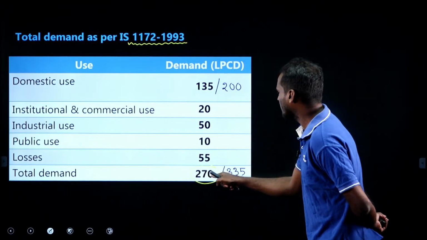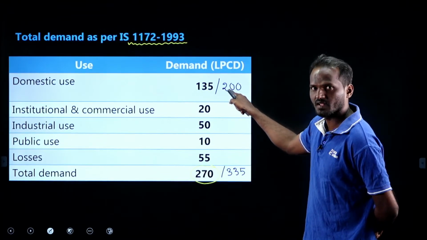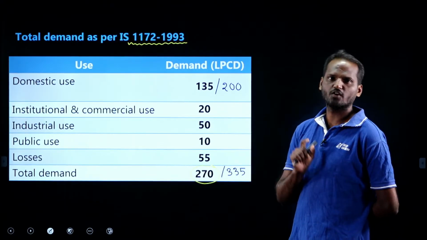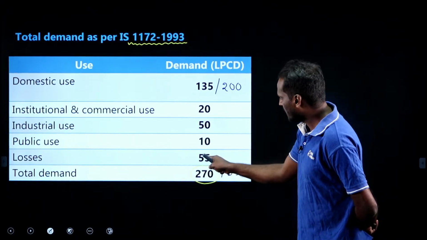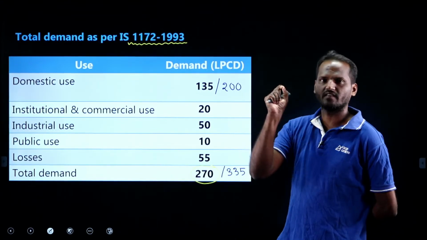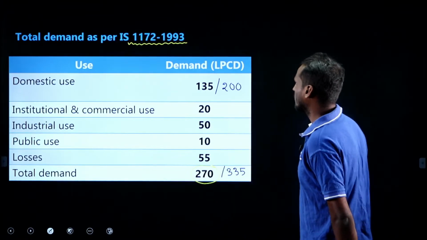Here it is 270, you need to add 65, right, to get 200. Therefore, 270, 65, 335. Are you getting my point? It is for average Indian city, it is for a full flushing system, only the domestic demand varies. This is about that particular question.